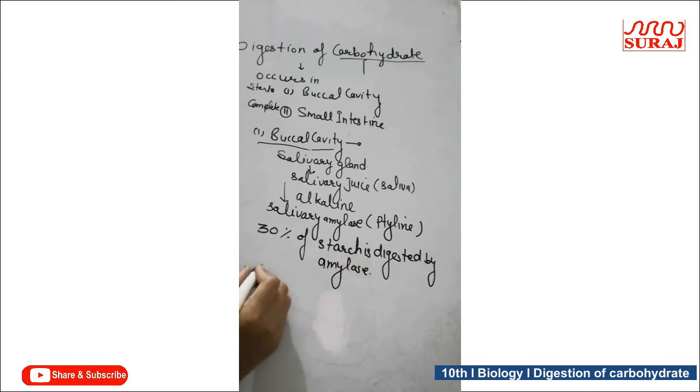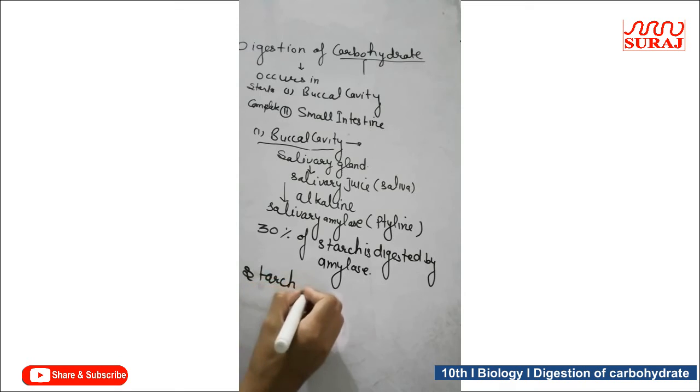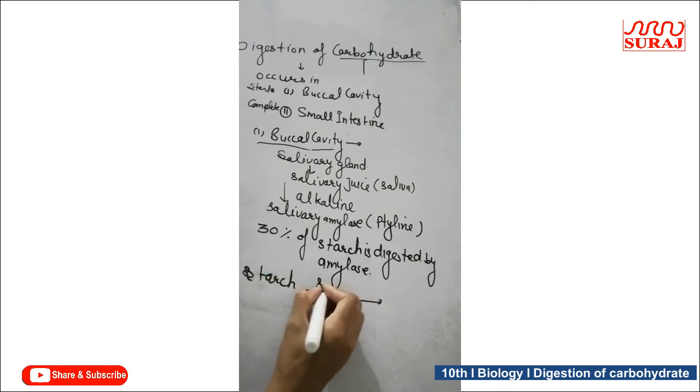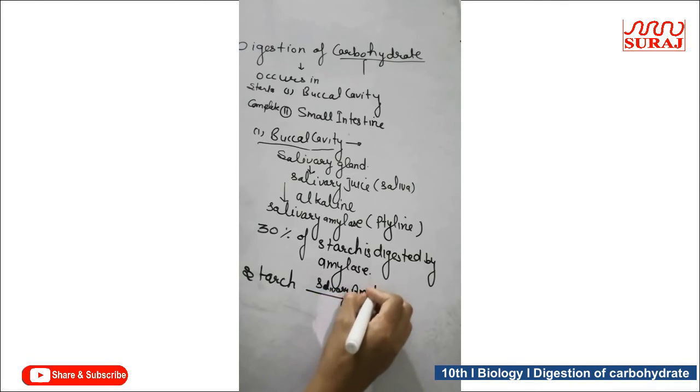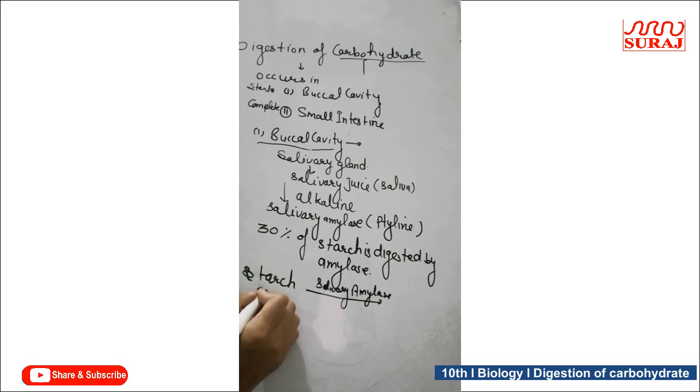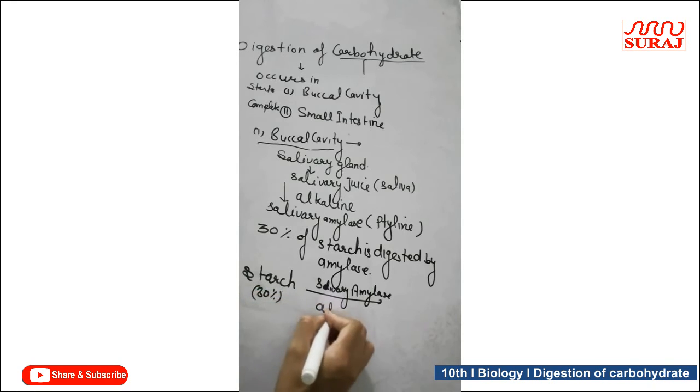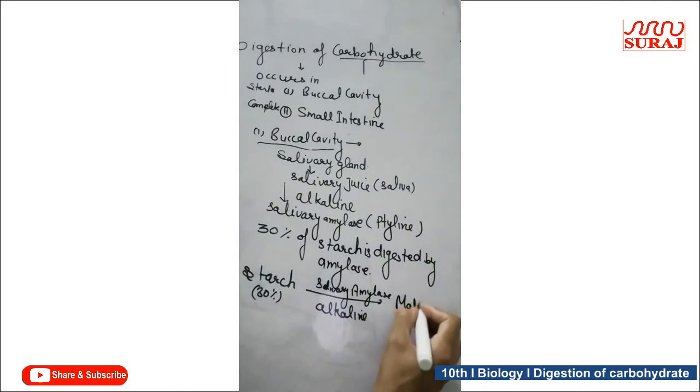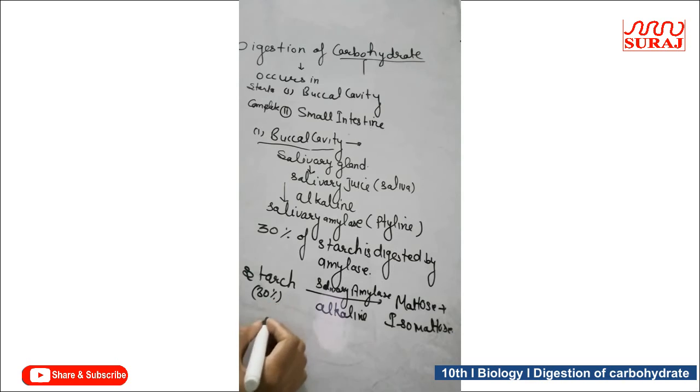You can say starch, on this, salivary amylase enzyme acts, and it acts in alkaline pH and converts it into maltose plus isomaltose. The digestion of carbohydrate or starch occurs up to maltose in the buccal cavity.